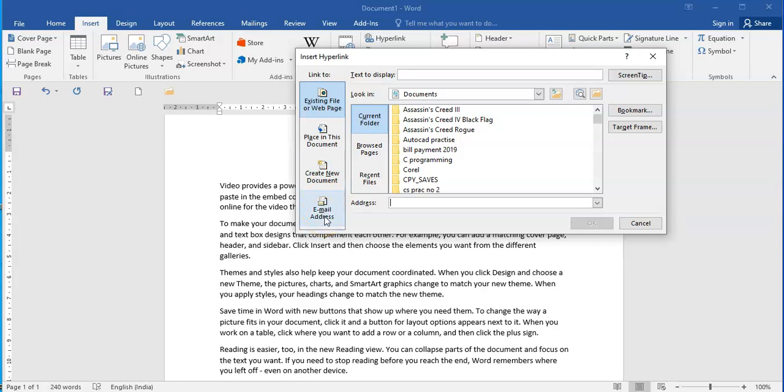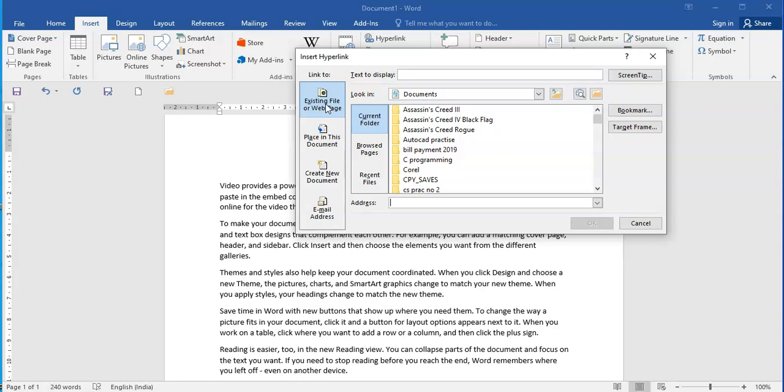The current cursor position is asking me to link to what? Link to the existing file or a web page. Existing file means existing file in your computer, the present computer which you are using. It may be a desktop or it may be a laptop, children.